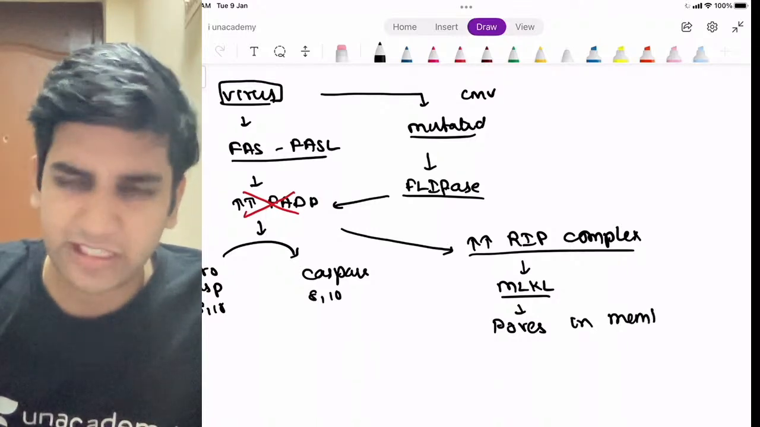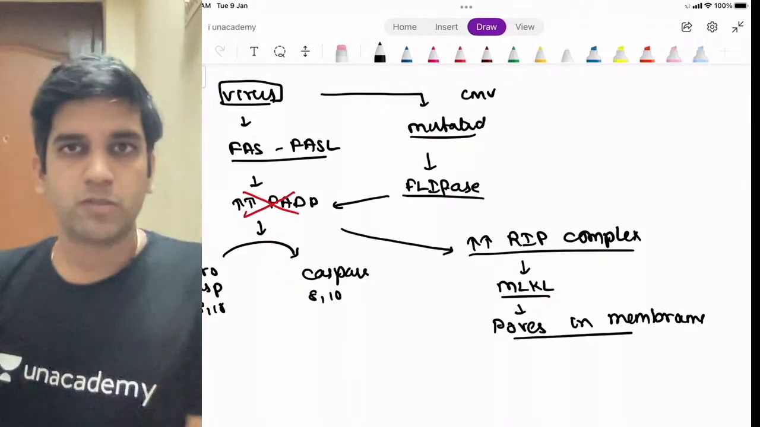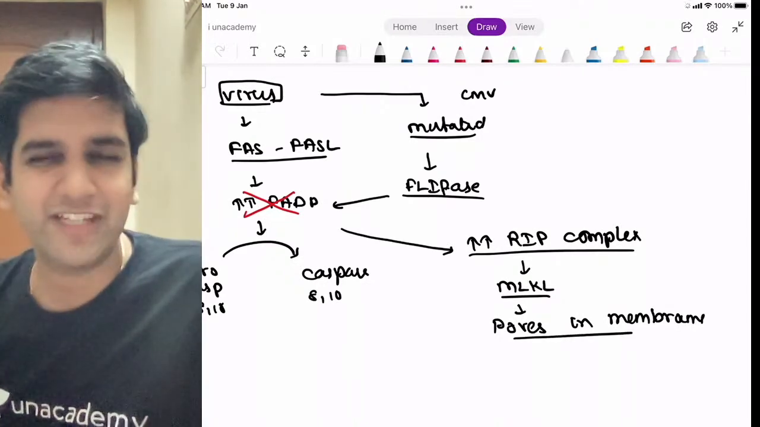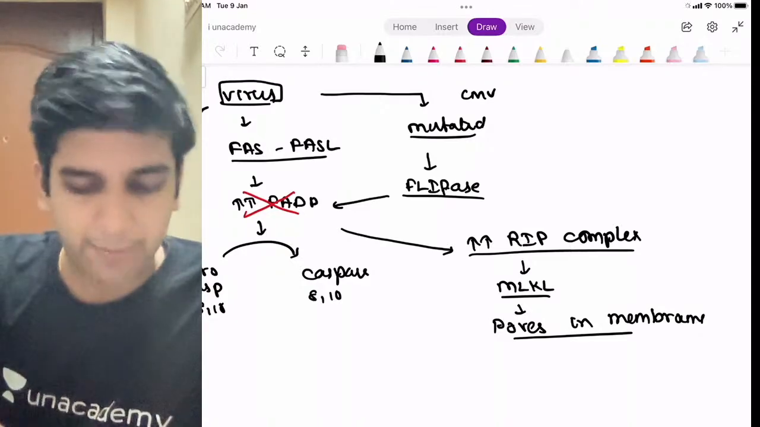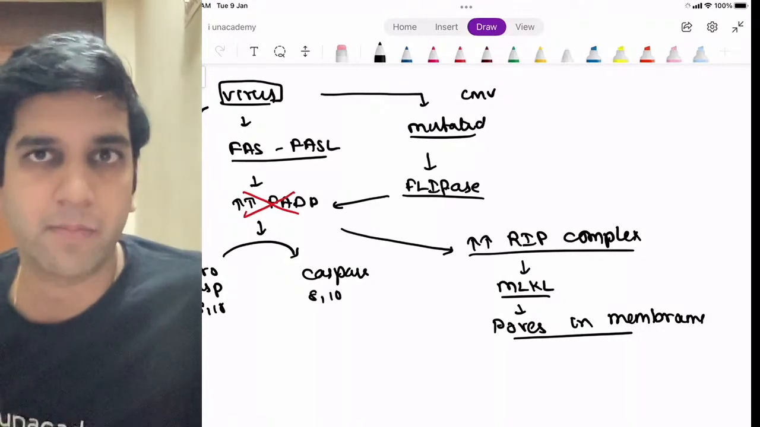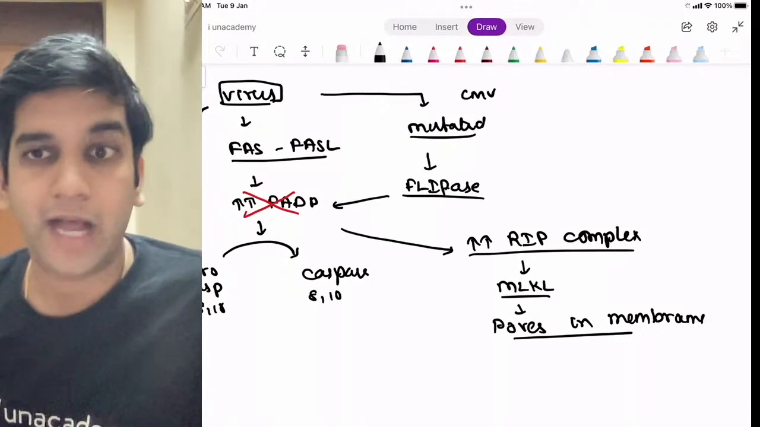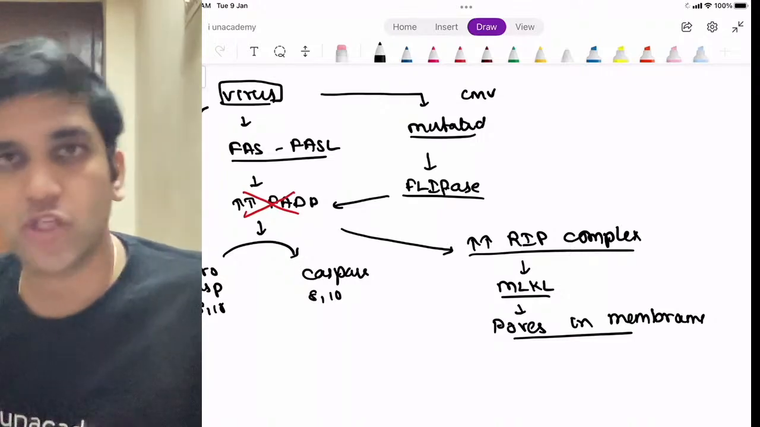Some of you definitely must have read this RIP complex. Where have you read the RIP complex? Okay, we'll definitely know it in a second. It's causing pores in a membrane. In apoptosis, will you have pores in the plasma membrane or cell membrane? I won't have pores in the plasma membrane, right? Which will have cell membrane destruction, necrosis or apoptosis?